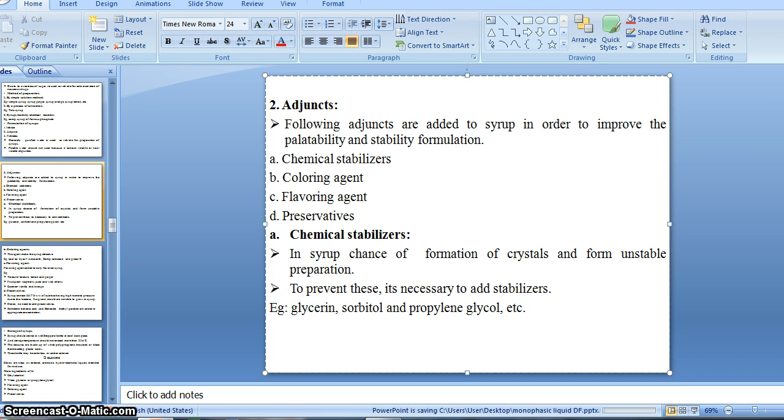Only purified water is used as a vehicle for the preparation of syrup.